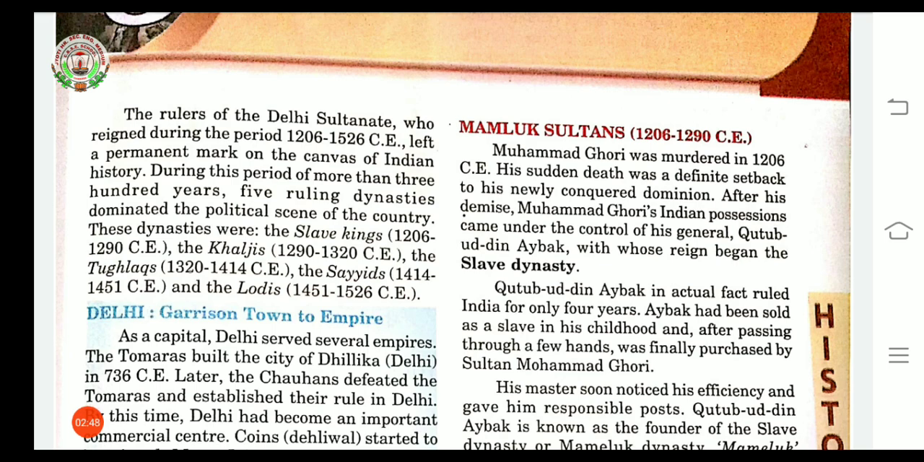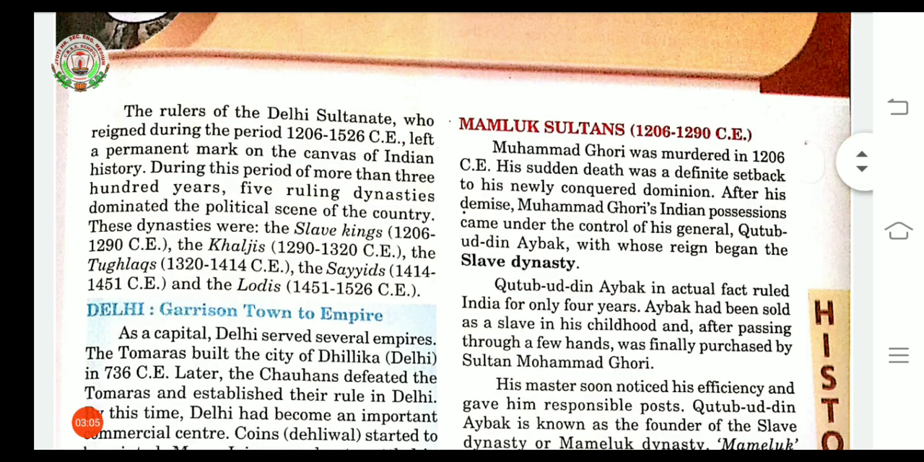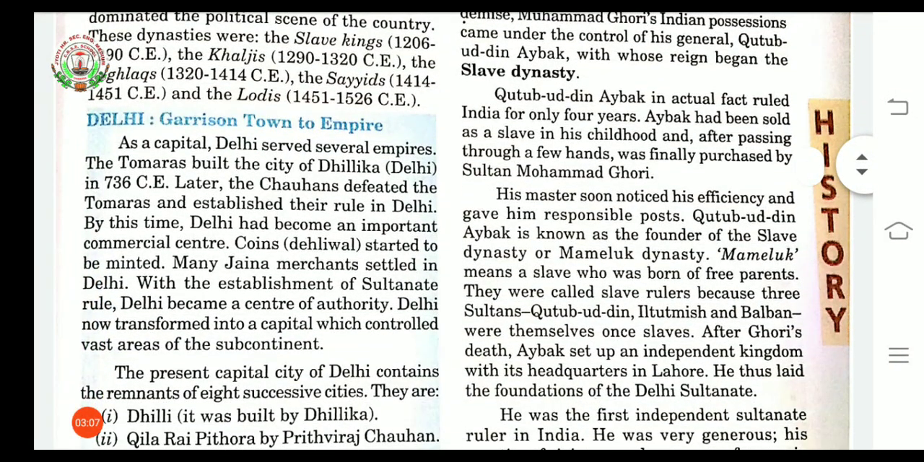Means many businessmen were living there, and they started doing trade. At this time, the coins, the Delhiwal, started to be minted there. Many merchants settled in Delhi. Delhi was transformed into a capital which controlled a vast area of the subcontinent.